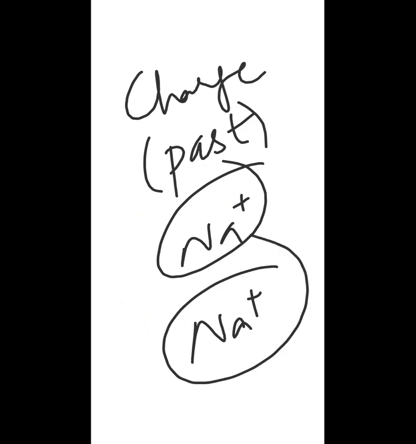It will donate an electron in the future, whenever sodium makes a bond. So valency and charge are quite similar, but there is a little difference. Charge means sodium has done something in the past, donated its electron in the past.